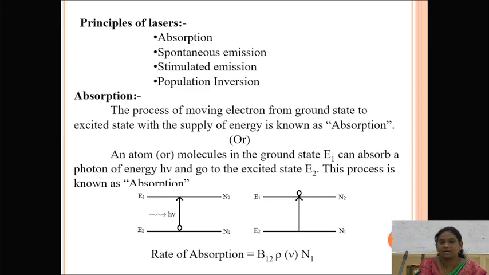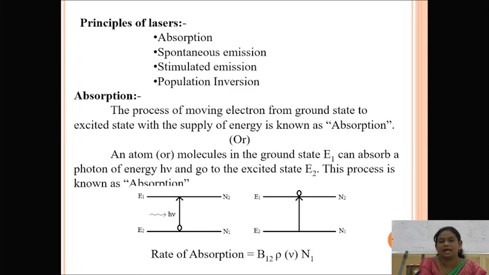For those ground state electrons, we can apply some amount of energy to move the electrons from the ground state to the excited state. So when we apply some amount of energy, all the electrons move from the ground state to the excited state. The definition of absorption is the process of moving electrons from the ground state to the excited state with the supply of energy.